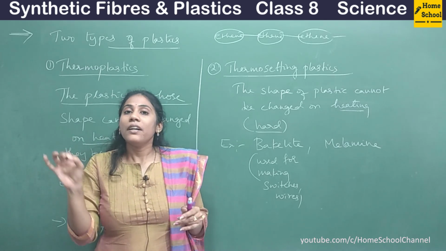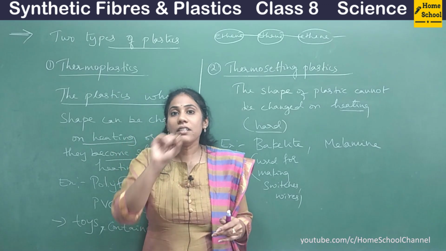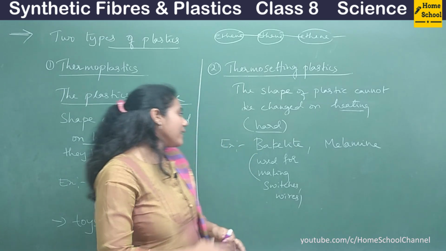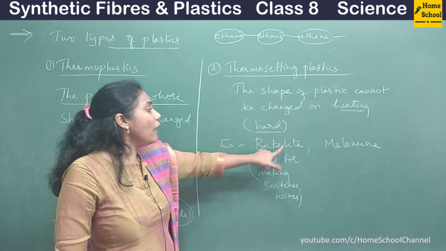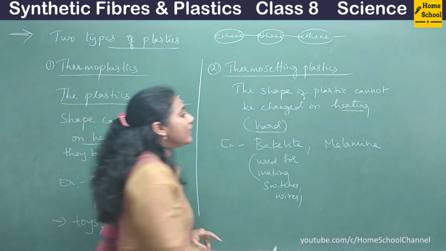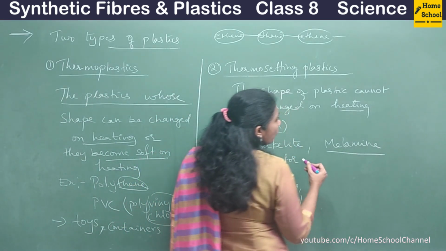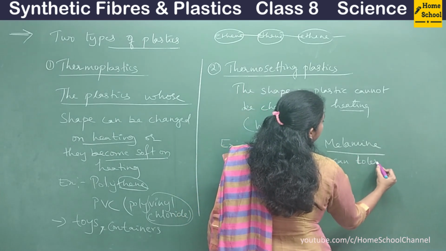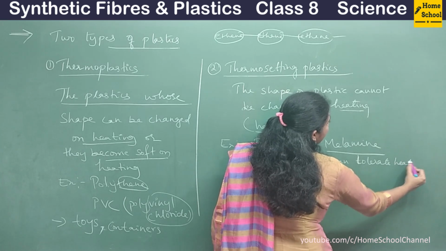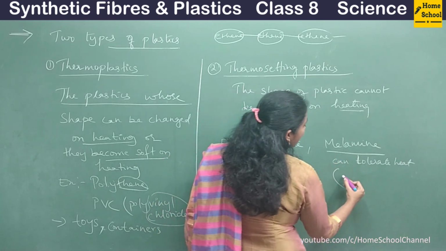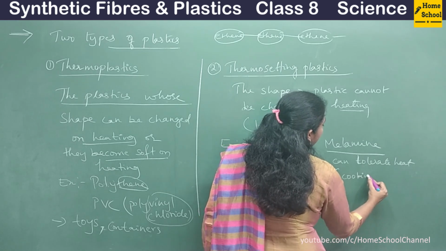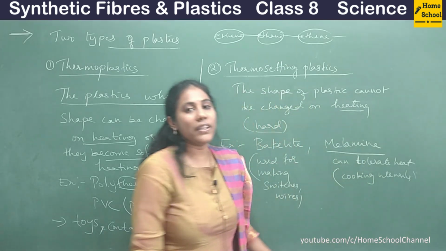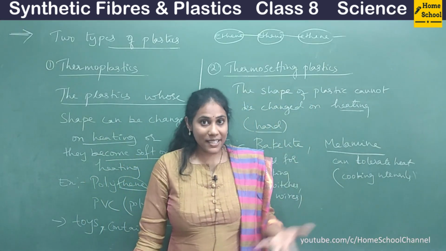So that's the reason these copper and silver electric wires are insulated with plastic covering. So that plastic is which type of plastic? It is a kind of Bakelite. Okay, fine. And coming to melamine, you know what? Melamine can tolerate heat. So that's why it is used for making cooking utensils. Okay, so in our kitchen we have lots of plastic cooking utensils.